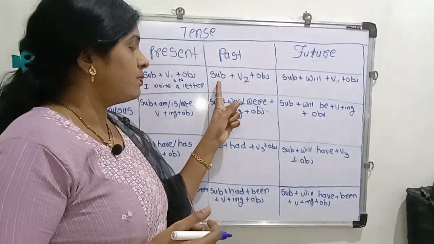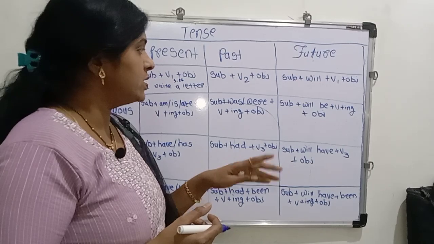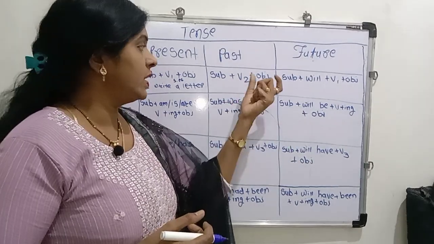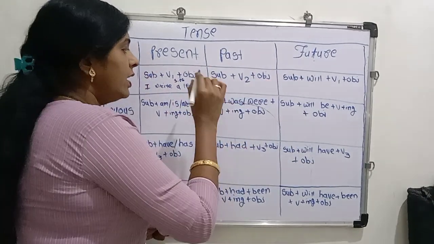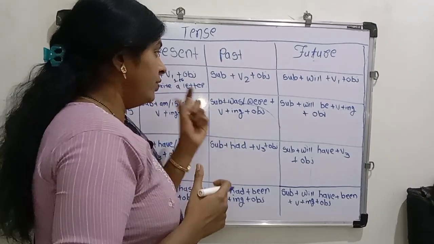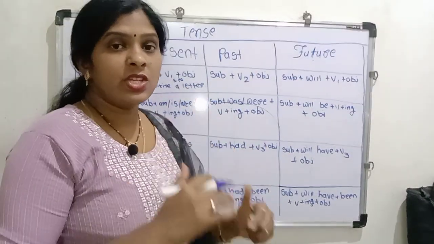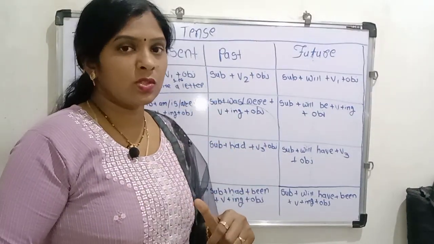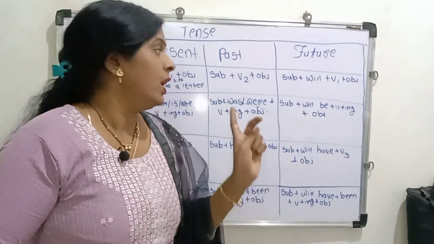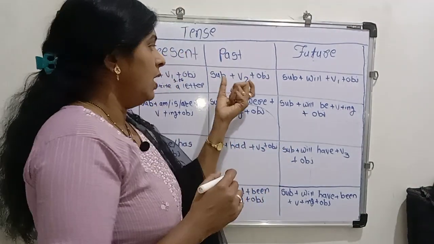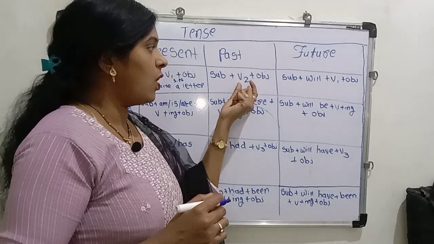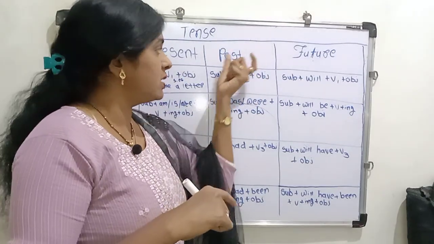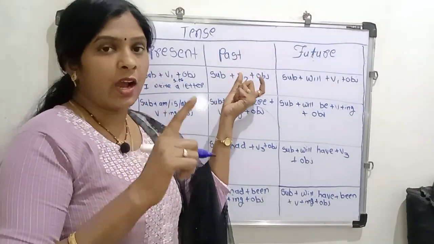First of all the subject, then the verb in the second form, then the object. He, she, singular and plural subjects, we use the second form with all. This is the most important tense because in simple past tense we use the second form.